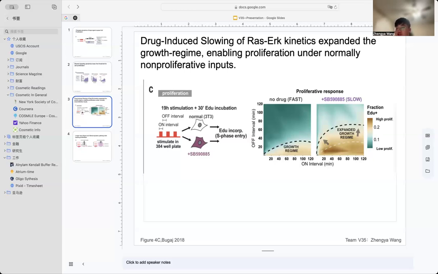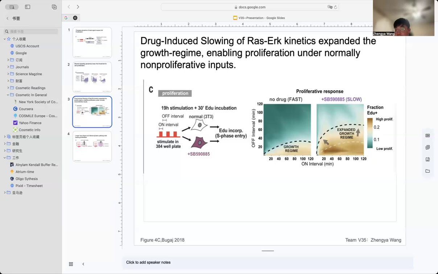Even signals with shorter on times and longer off intervals are now interpreted as strong enough to drive the cell cycle. This confirms that slowing RAS-ERK signal deactivation effectively lowers the threshold for proliferation.